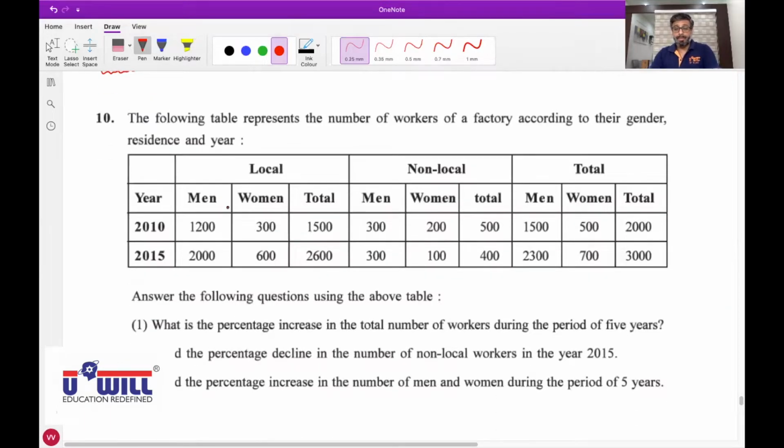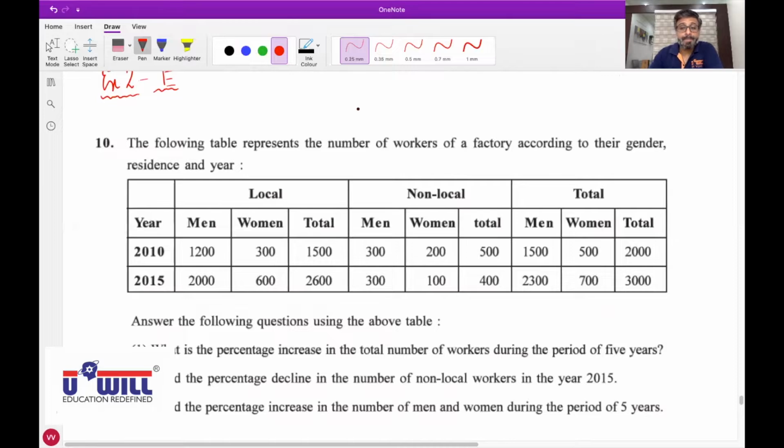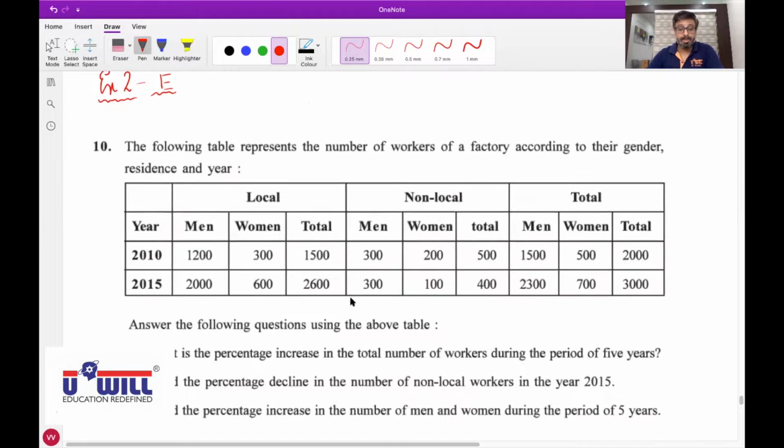Khushali, am I audible properly? Yes, sir. Okay. Now, exercise 2, section E, question number 10. So, understand this question properly. Table is already given. We need to answer certain questions over here. So, Prem, unmute yourself. Yes, sir. Read the question. Exercise 2, section E, question 10. Take it out. Page number I will also have to see because I have copied the question over here.